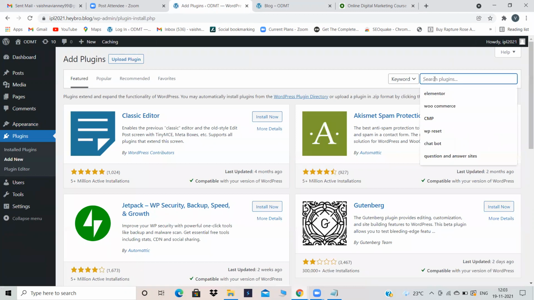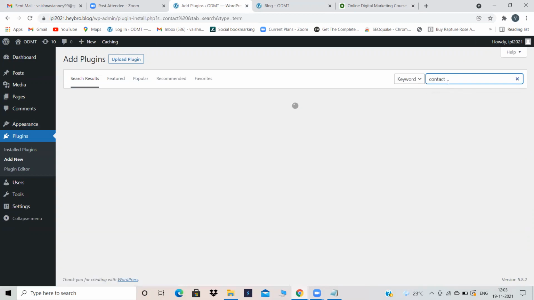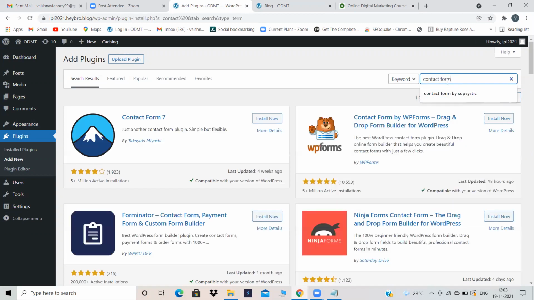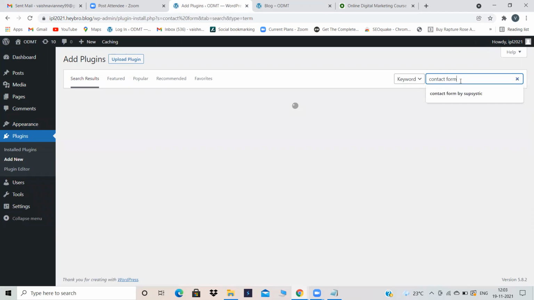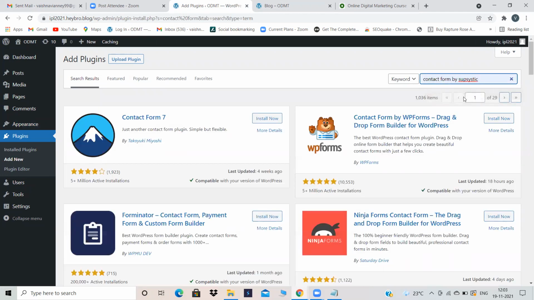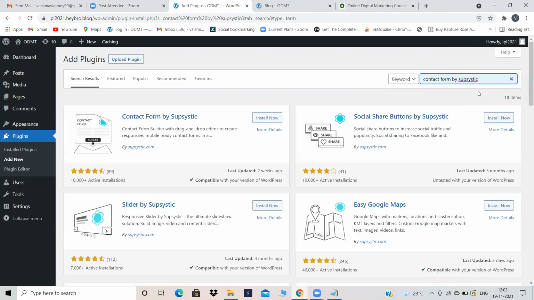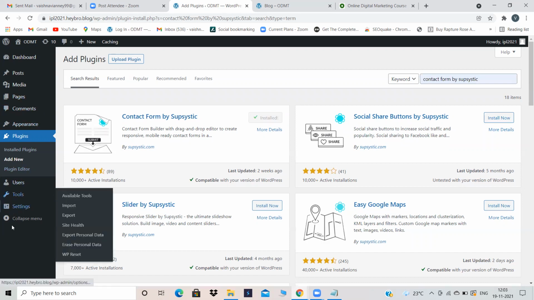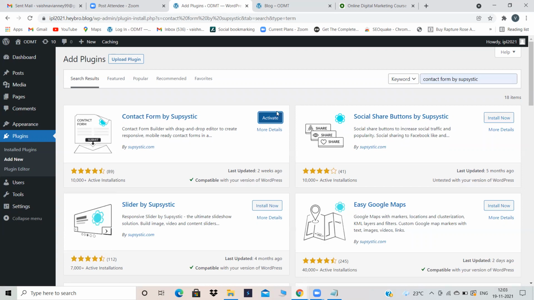Now there is a plugin called Contact Form by Supsystic. Supsystic is just a company which provides good contact forms. So click on Contact Form by Supsystic. Here paid plugins will be there and free plugins will be there. We are using free plugins. Contact Form by Supsystic is a free plugin. So just click on install now. Now your installed plugin will appear on the dashboard. Activate also.